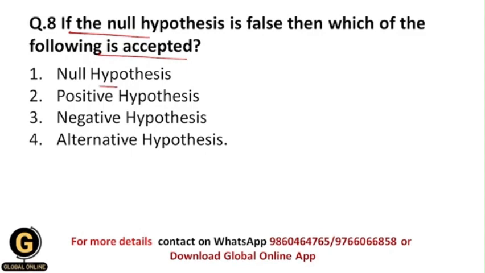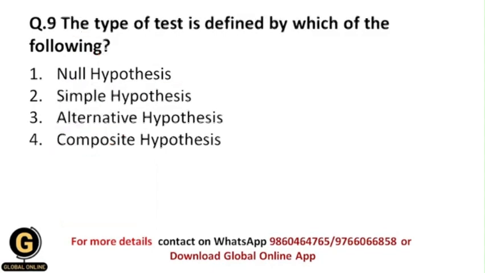Whether we accept the null hypothesis again, whether we accept the positive hypothesis, whether we accept the negative hypothesis, or whether we accept the alternative hypothesis. So obviously students, whenever the null hypothesis is false, in that situation we automatically accept the alternative hypothesis, and that's why your correct answer is 4, that is alternative hypothesis.